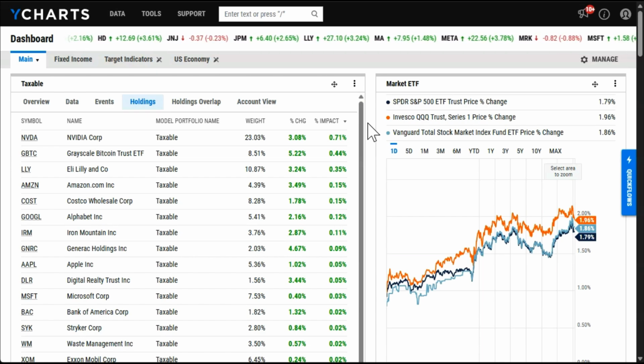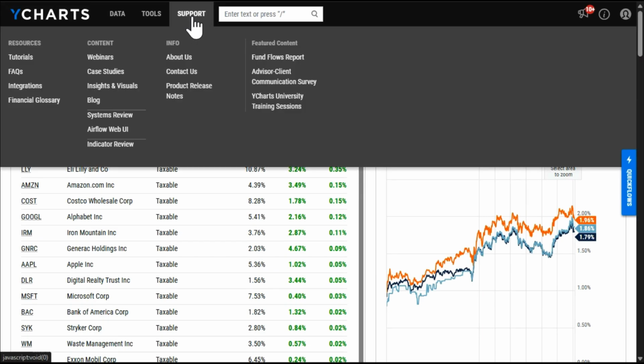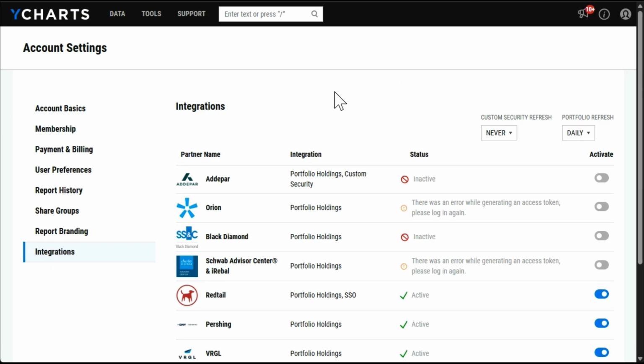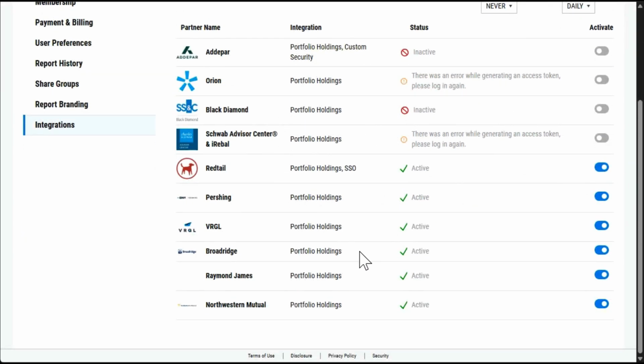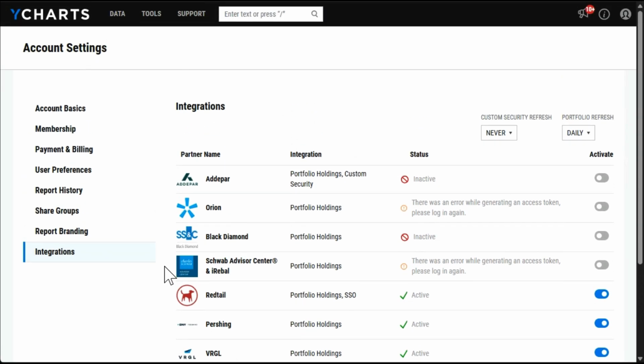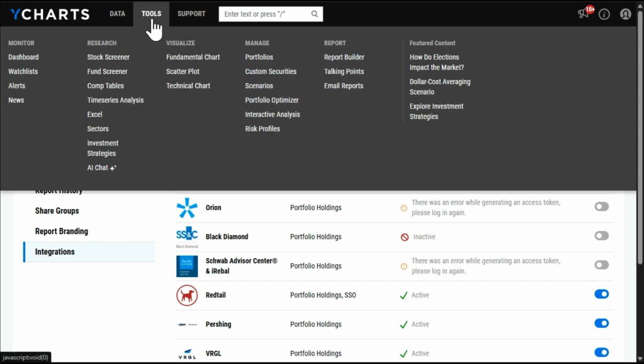We can double check the integration is active by heading to the support dropdown at the top of the page and selecting integrations. Here on our integrations page, scrolling to the bottom, I'll find Northwestern Mutual and be able to see that this is indeed active. So from here, I can get started using the integration by heading to the tools dropdown and selecting portfolios.